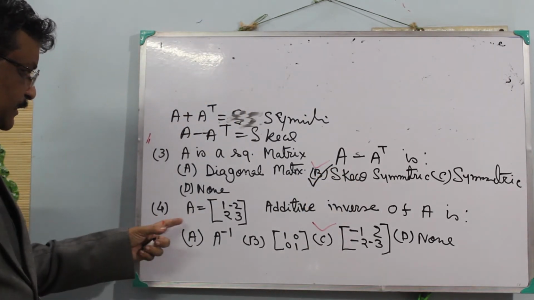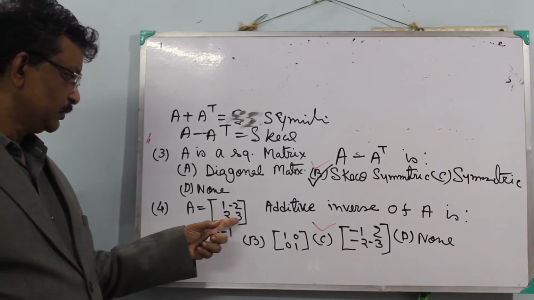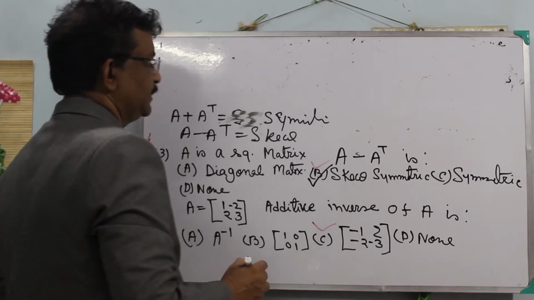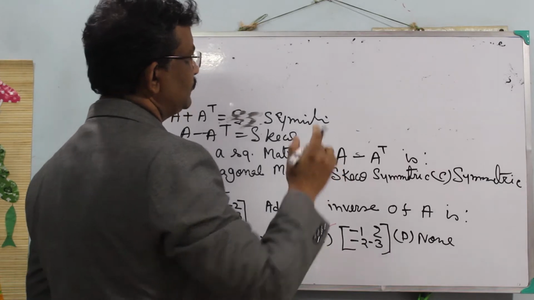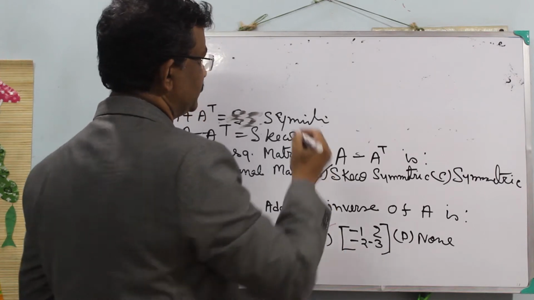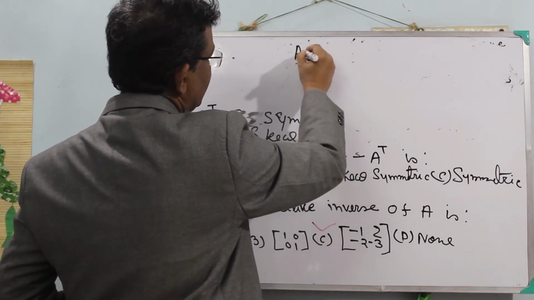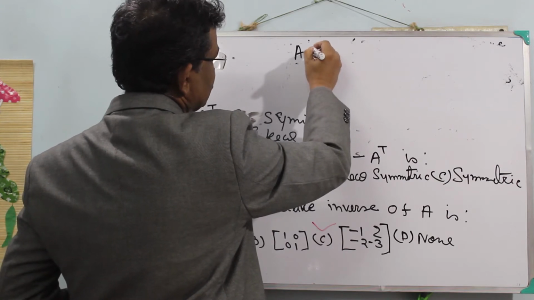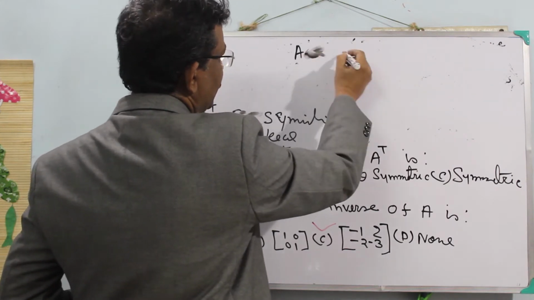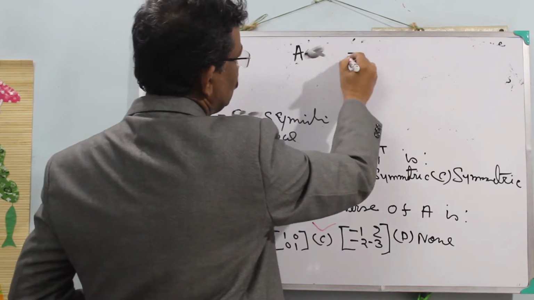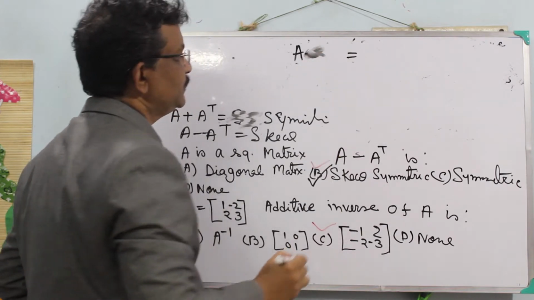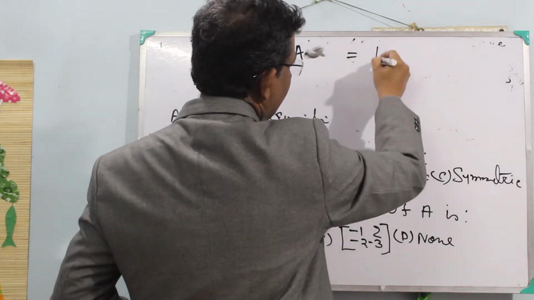Number 4: A is the matrix 1, minus 2, 2, 3. Find the additive inverse of A. What does additive inverse mean? We first have to find the additive identity. Suppose there is a matrix A, and we do some operation with A so that we get A again.